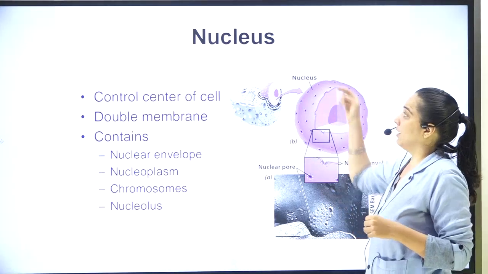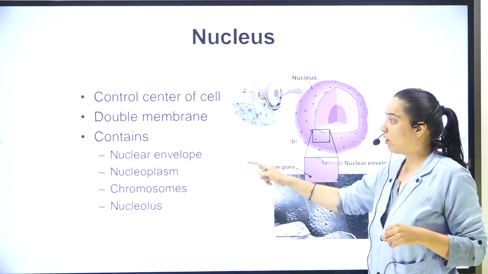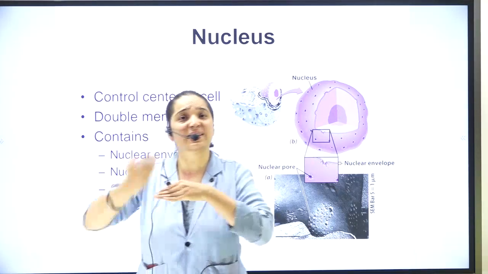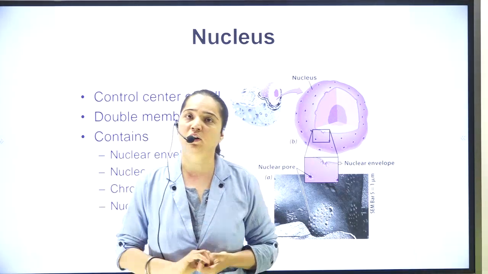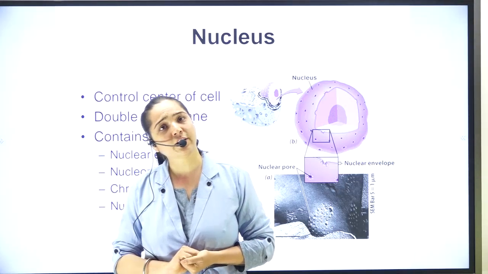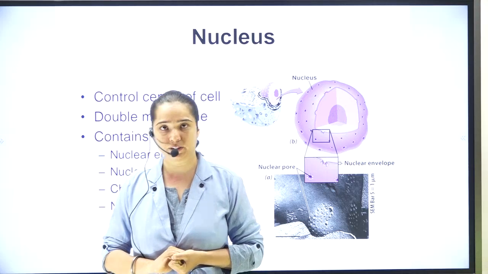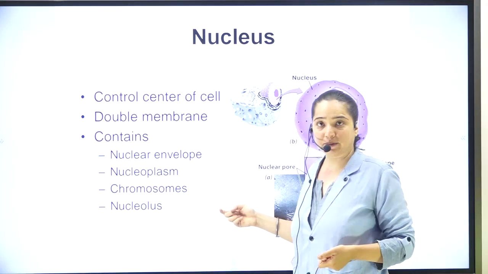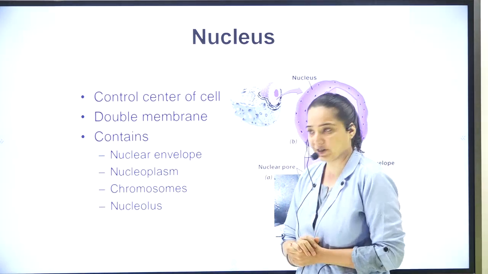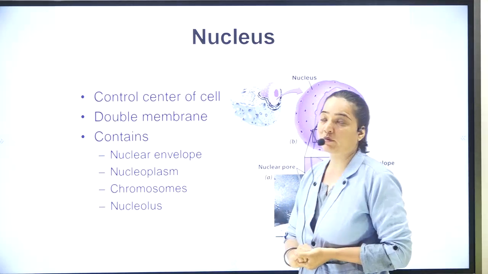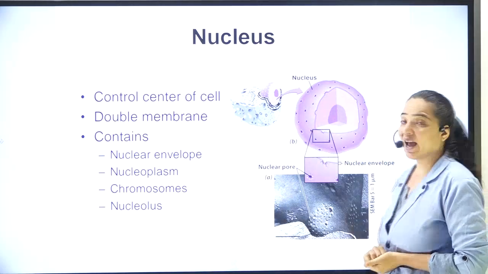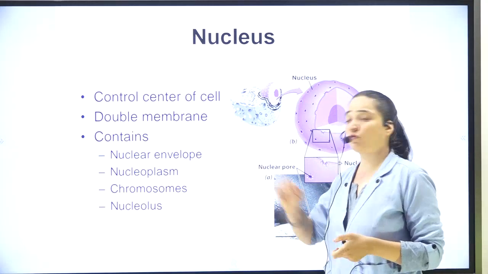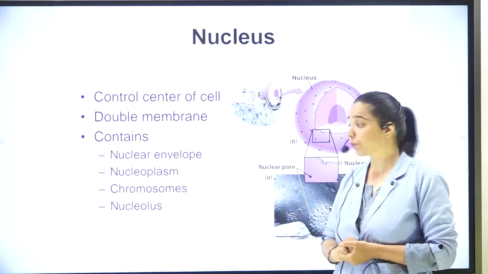It is called the nuclear membrane or nuclear envelope. In a cell, you call it the cell membrane; for the nucleus, you call it the nuclear membrane. What other things does it possess? Let's have a look. Nucleoplasm, that means the fluid which is present. Chromosomes are the particles which carry the hereditary material. We are going to study all these four in detail just now.